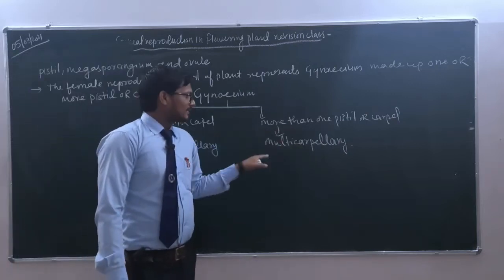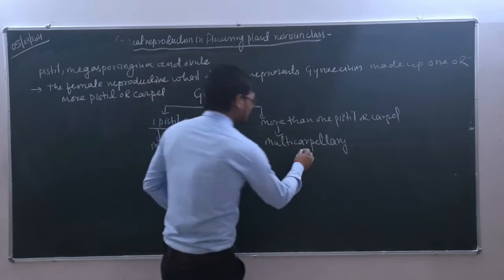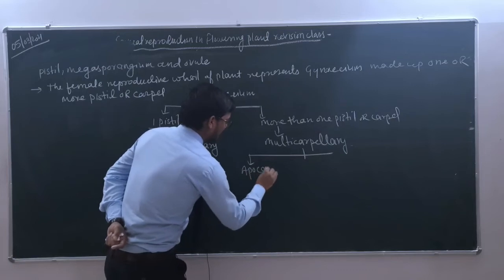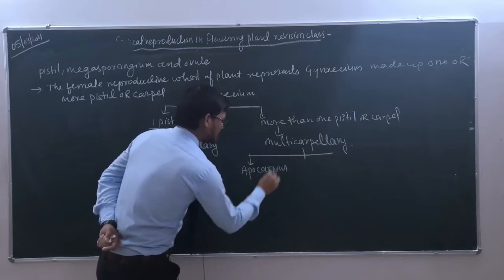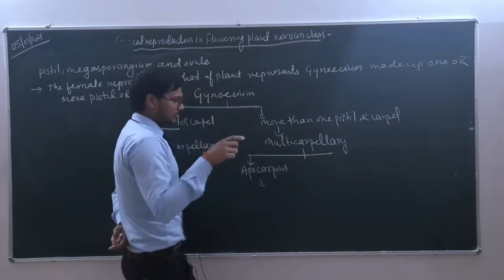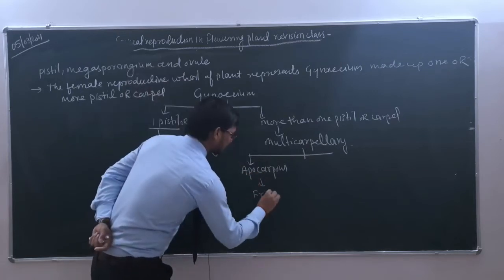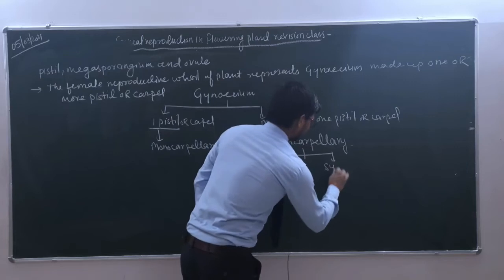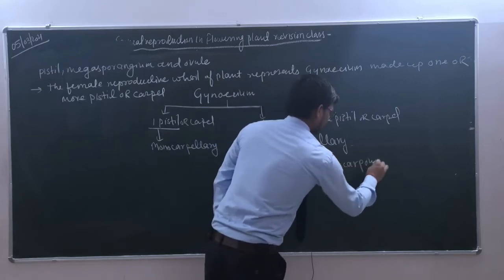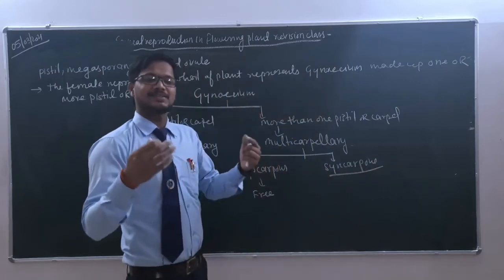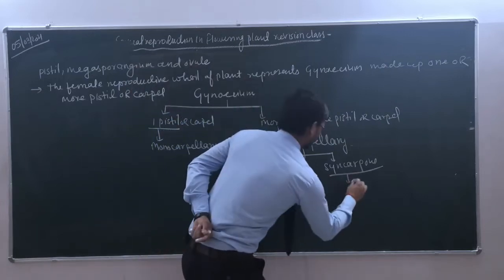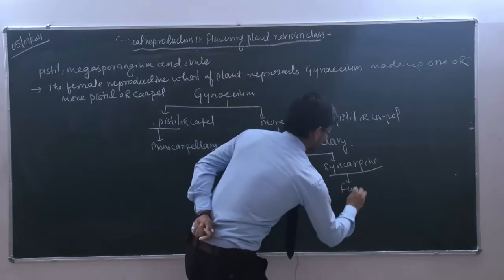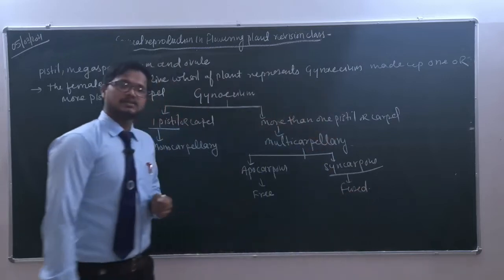If more than one pistil, that condition is known as multicarpellary, and if it is multicarpellary, then again it may be apocarpous. Apocarpous means that if there are more than one pistil or carpel, both are free. The second condition is syncarpous. It is clear from its name: syn means fused. So here more than one carpel or pistil is present, and those are fused with each other. This is the fused condition, and that is the free condition.